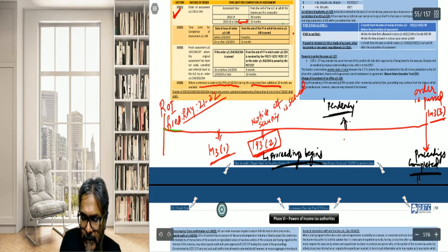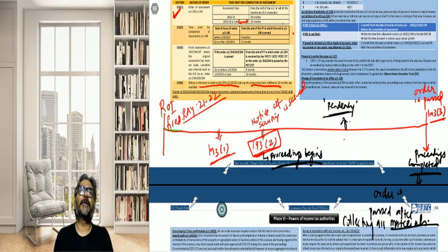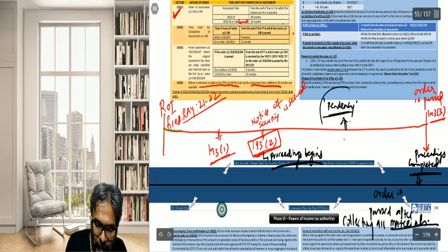Now, just now, students, you have read that the order is to be passed on the basis of what? The order is passed after collecting all materials. So the question is, how are the materials being collected? Be very careful.